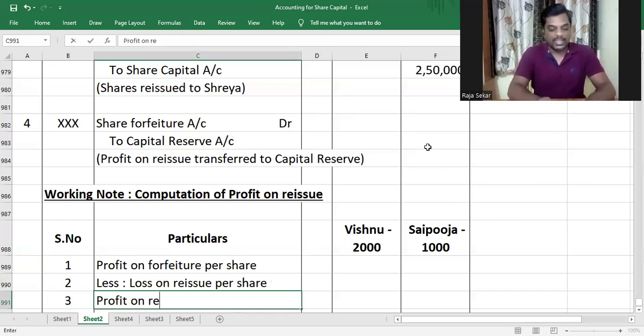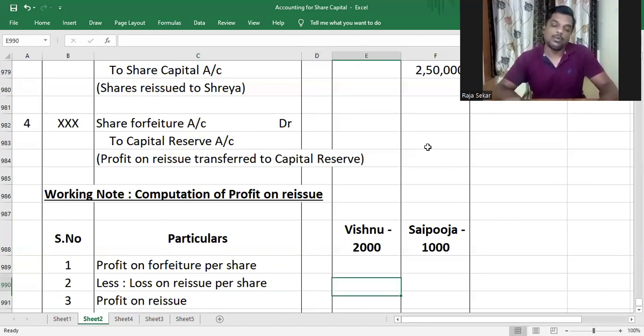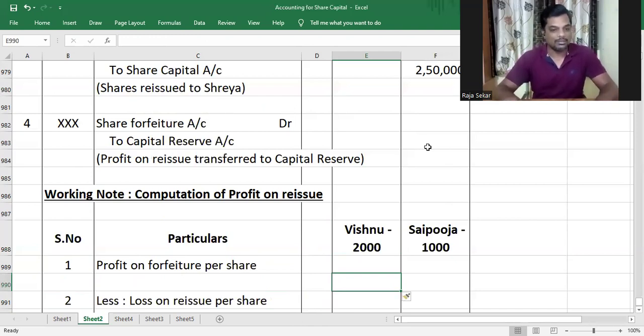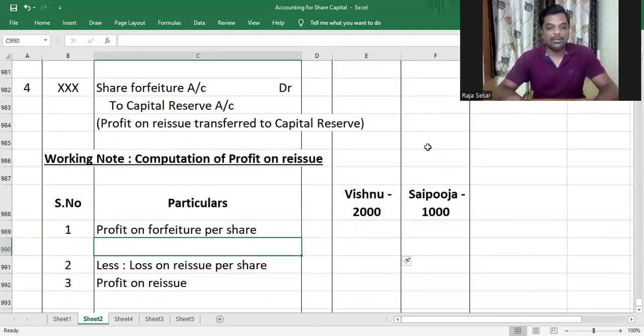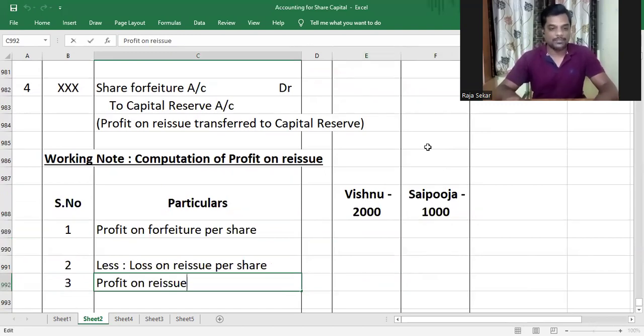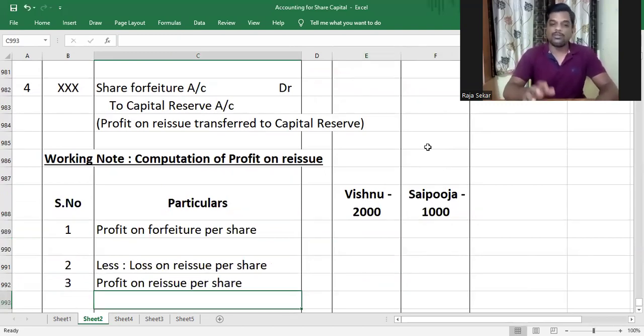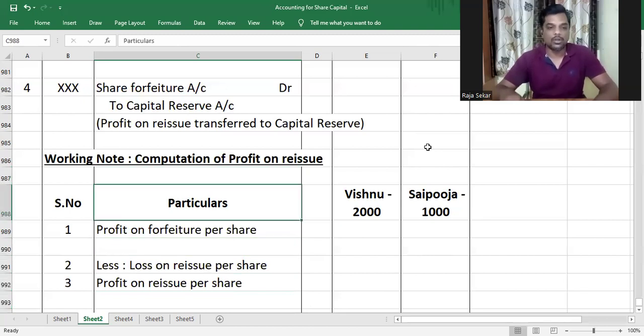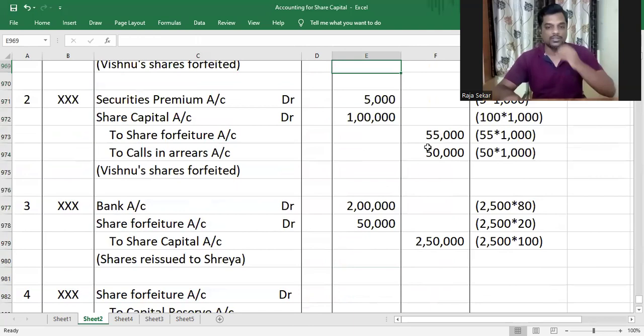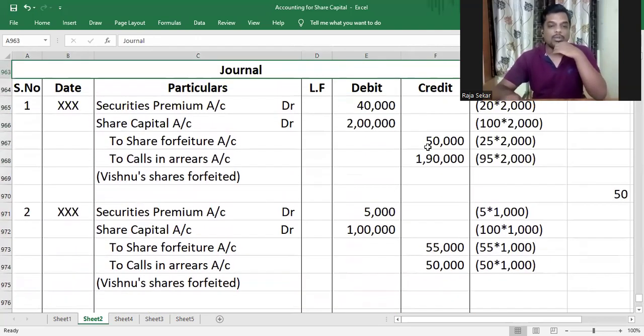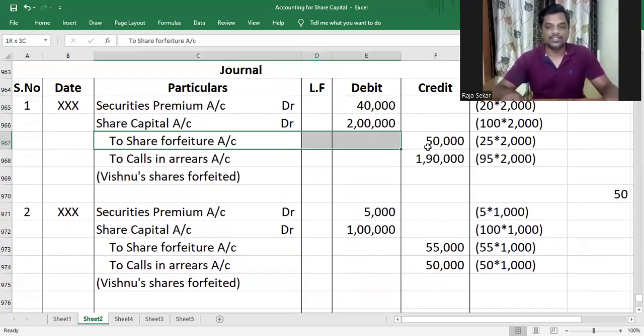See, when there is partial reissue, or when there is more than one shareholder whose shares are reissued, what I'm doing here, my dear children, is nothing but calculating it for one share, and then I'll finally multiply with the total number of shares reissued. Understood or not, my dear children? The profit on forfeiture per share is how much? See, the total profit on forfeiture of Vishnu's share is 50,000. Am I right or not, my dear children?